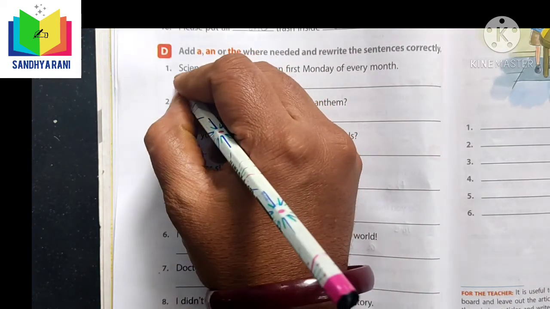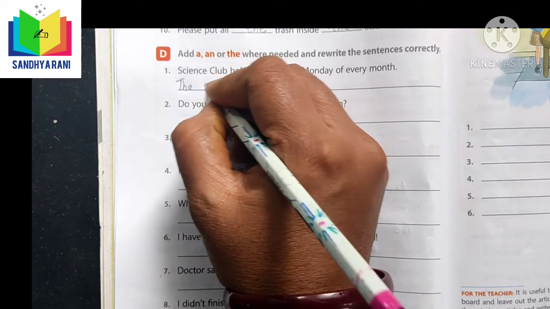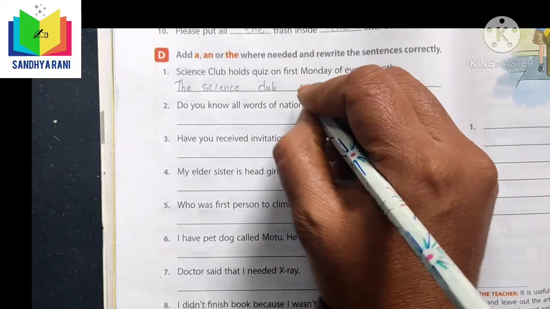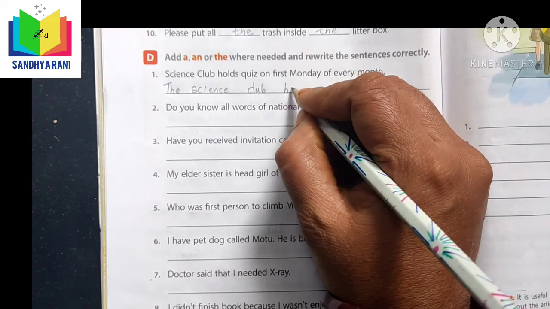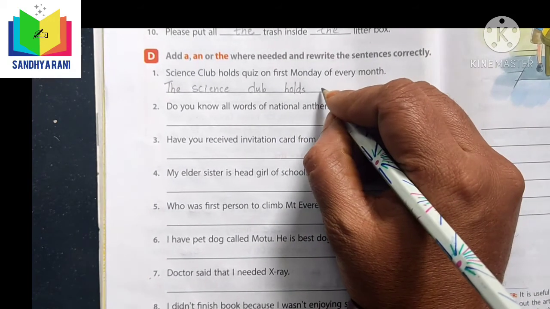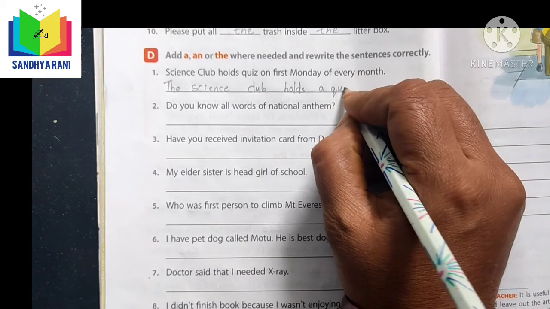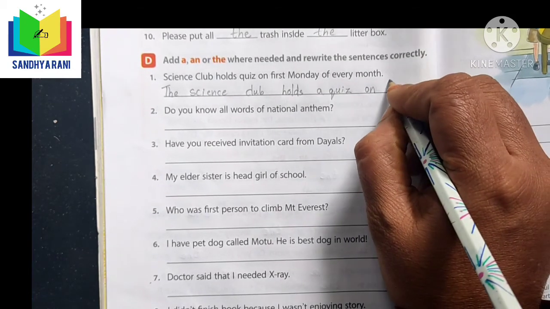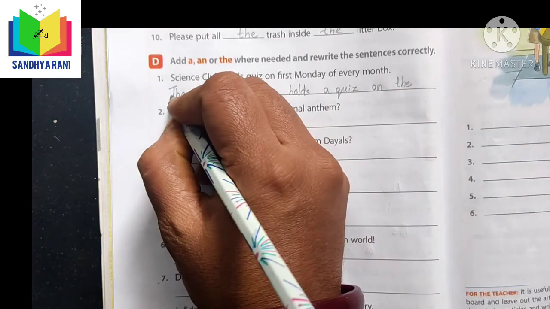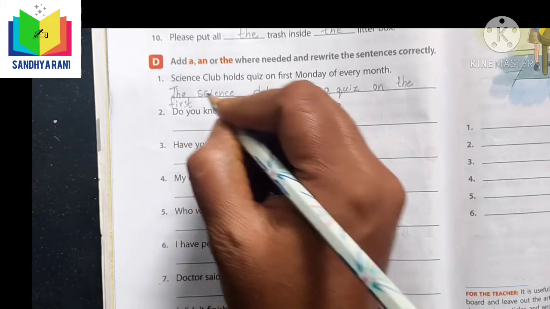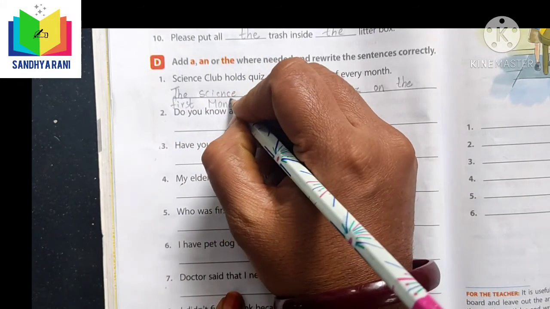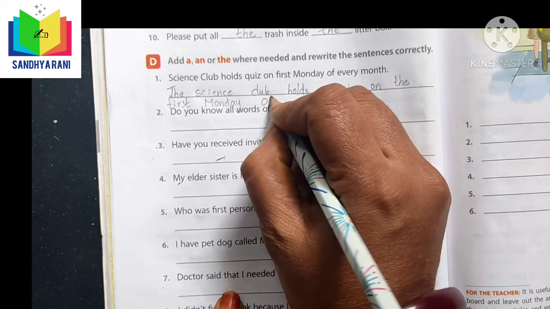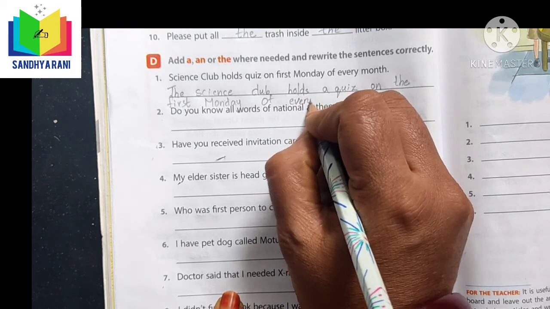The Science Club holds a quiz on the first Monday of every month.